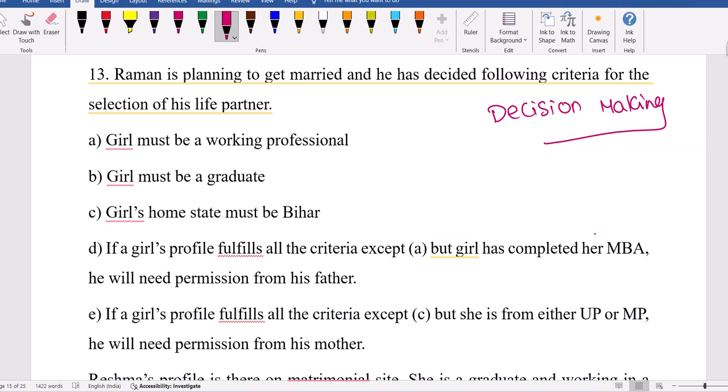Okay, then everything is fulfilled except C. B is mandatory. Okay, A exception, C exception is there. A exception, not a working professional. Okay, at least MBA, father's permission. Okay, not from Bihar, at least from UP or MP, then permission from mother. If B fails, he is not going to marry that girl.